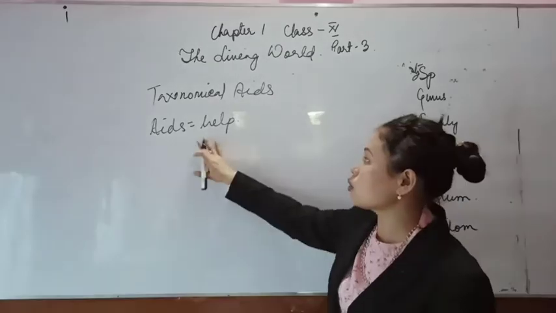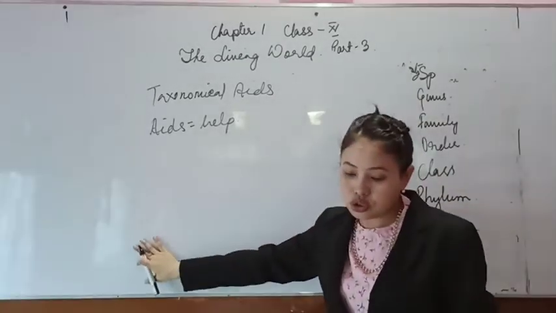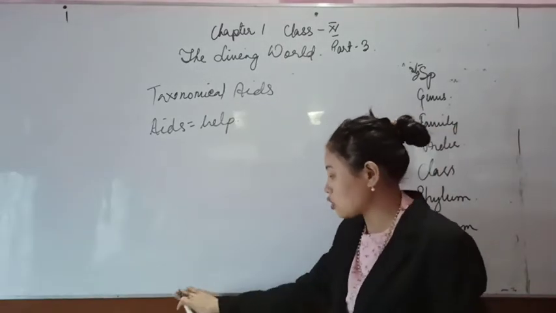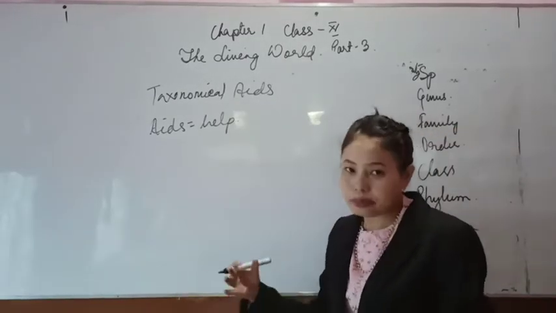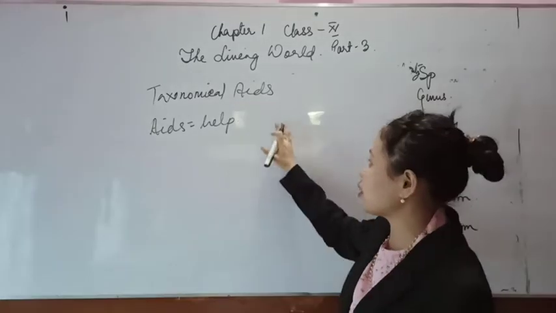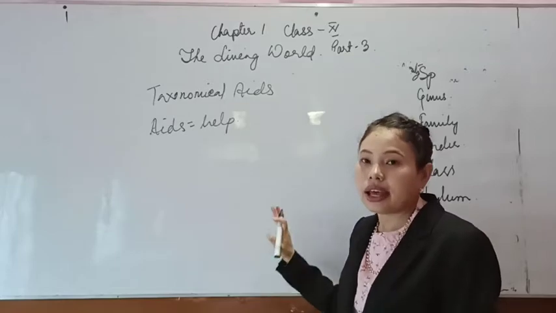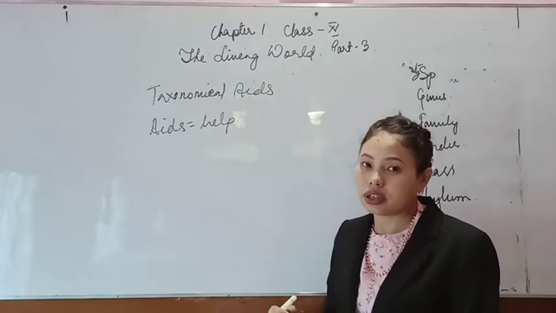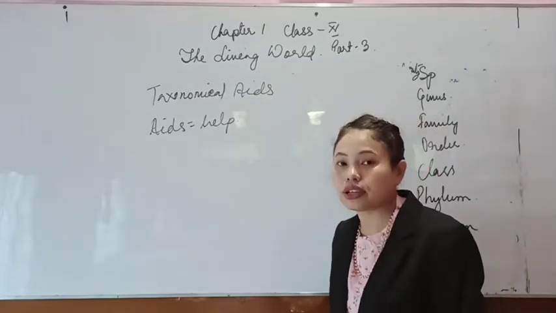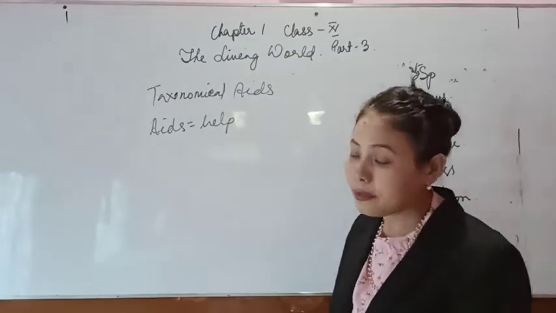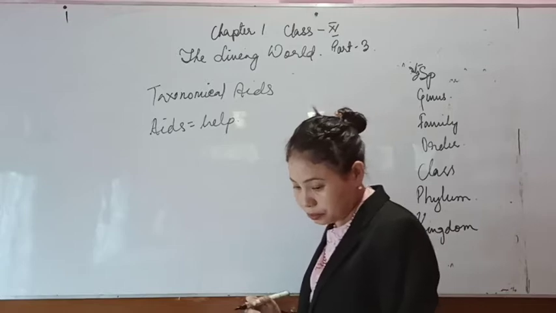This is how taxonomical aids came into the picture. They are very helpful in taxonomy, the branch of study where we identify, classify and name organisms. So in nomenclature, identification and classification, taxonomical aids play a very important role.